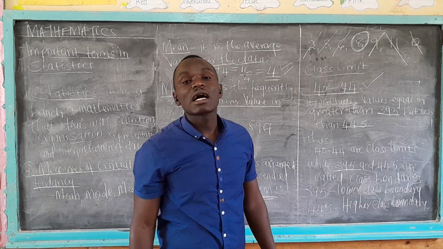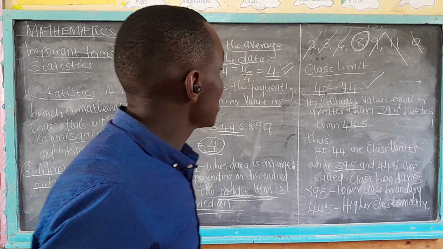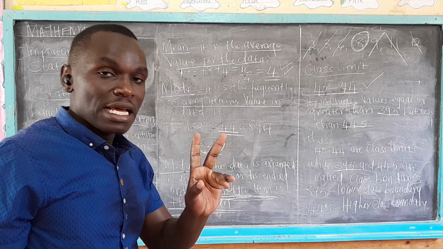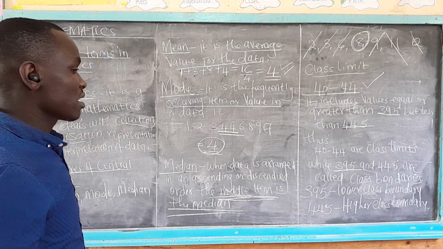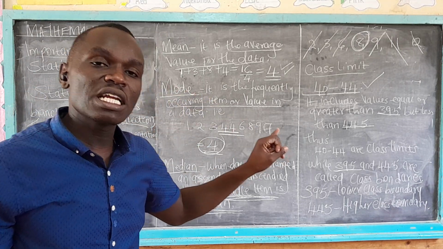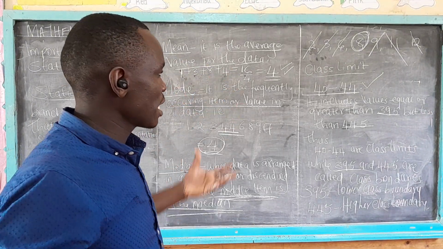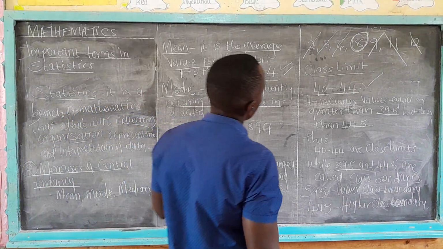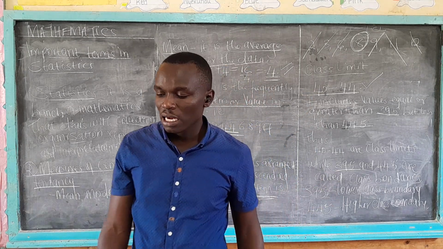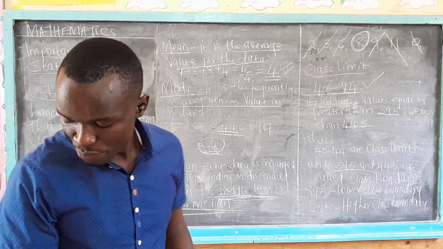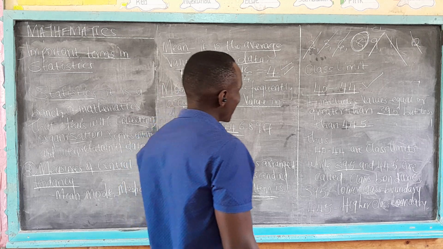Guys, those are some of the most important basic parts that we need to understand in statistics 1. You must understand what statistics is. You must understand the measures of central tendency, which are the mean, mode, and median, and what they entail. Then from there, we must understand the class limit, the class boundary, the upper and the lower class boundaries.